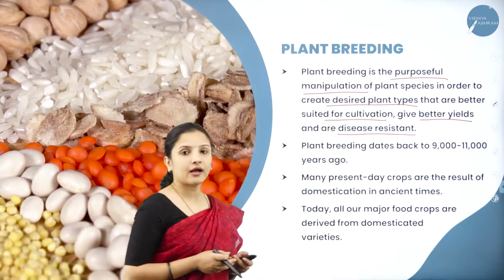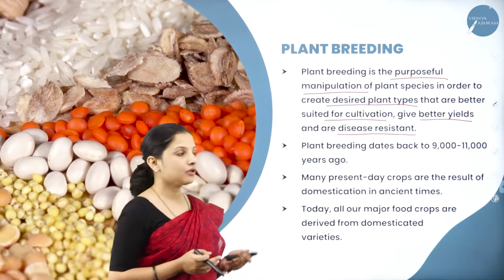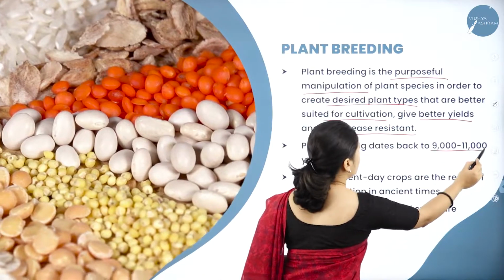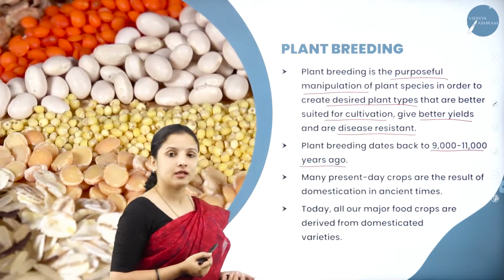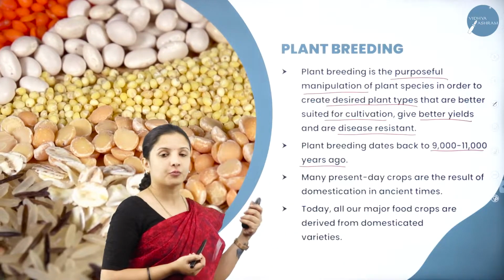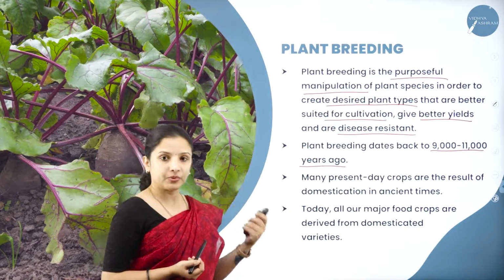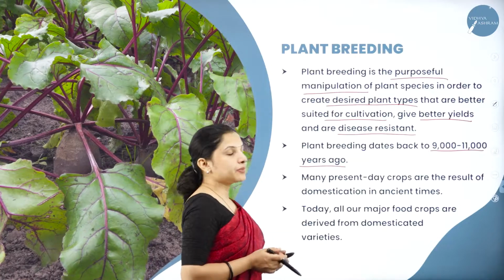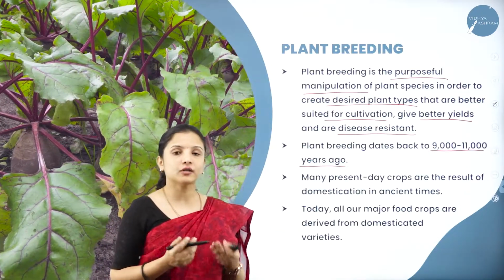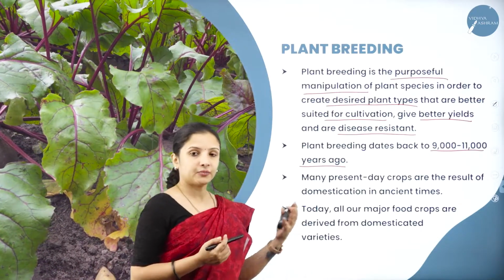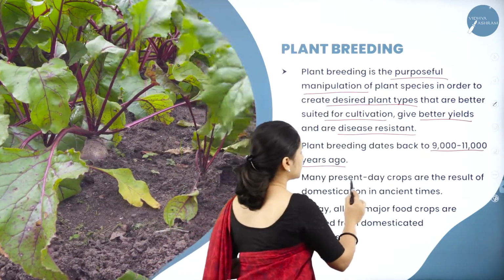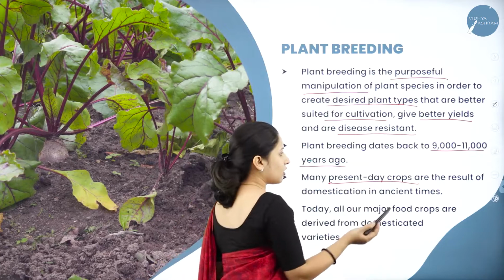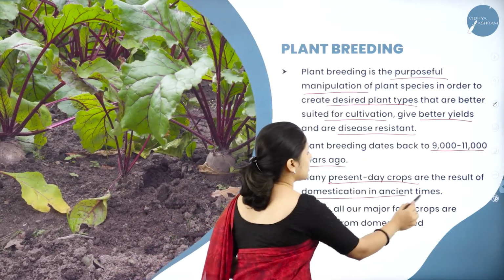Plant breeding actually is not a new age technique. It dates back about 9,000 to 11,000 years ago. So early on itself, people actually started to breed plants. Many present day crops that we have are a result of the plant breeding that was done from the wild types of crops. So many present day crops are the result of domestication in ancient times.